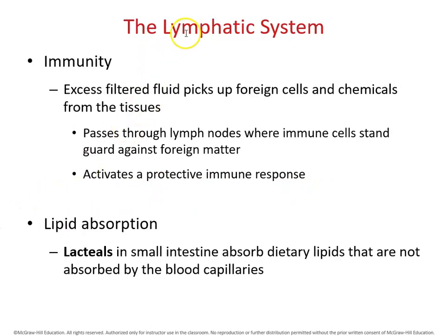Another function of the lymphatic system is immunity. Excess filtered fluid picks up foreign cells and chemicals from the tissue. They can be removed by some immune mechanisms. The lymphatic system can also help with lipid absorption. There are some dietary lipids that are not absorbed by blood capillaries. Lacteals in the small intestine can absorb those leftover lipids.